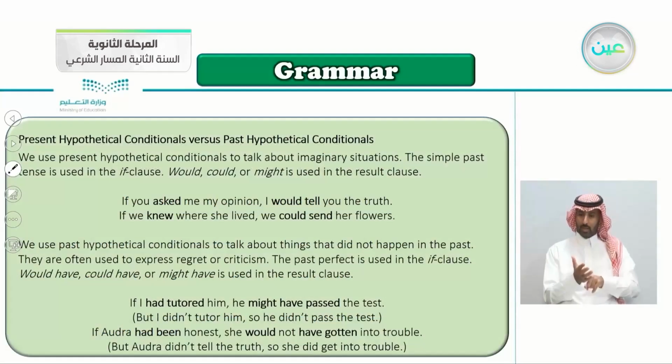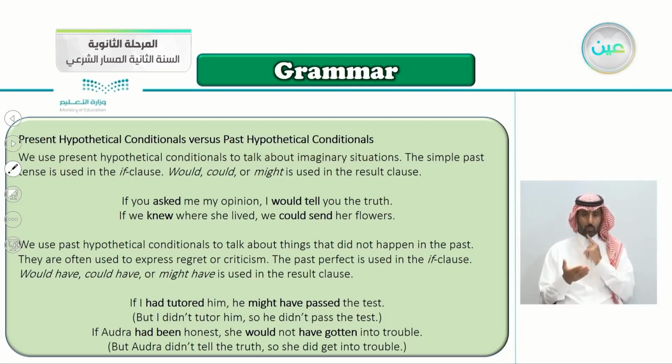So let's read the grammar here together. Present hypothetical conditionals, meaning if, of course, versus past hypothetical conditionals. So present and past. Focus here. We use present hypothetical conditionals to talk about imaginary situations.